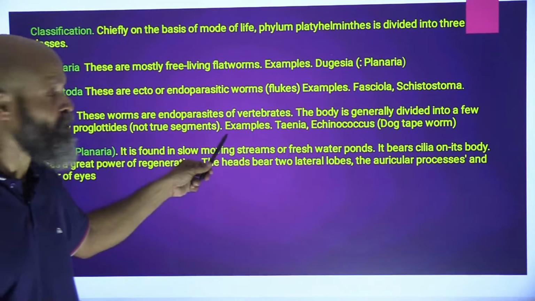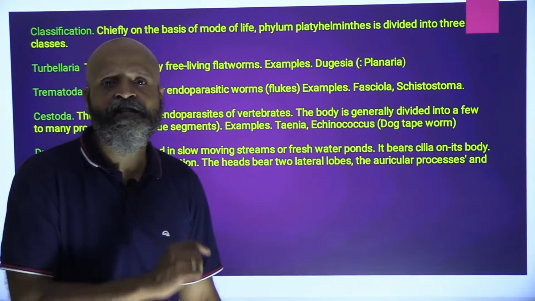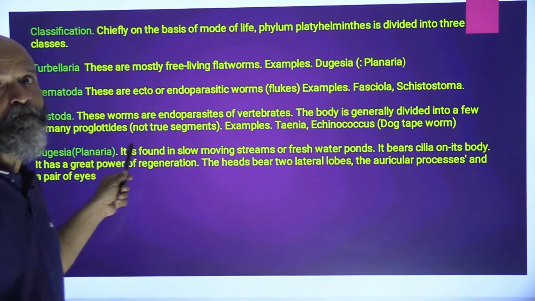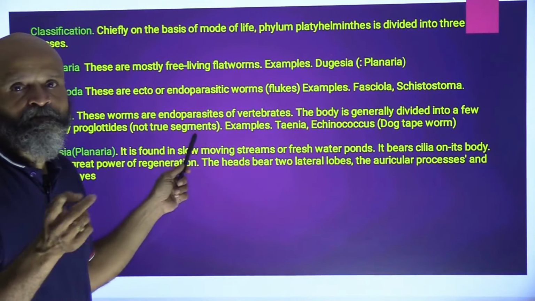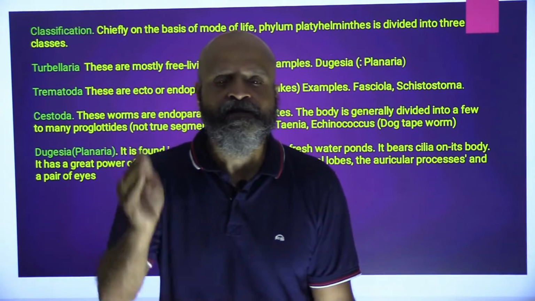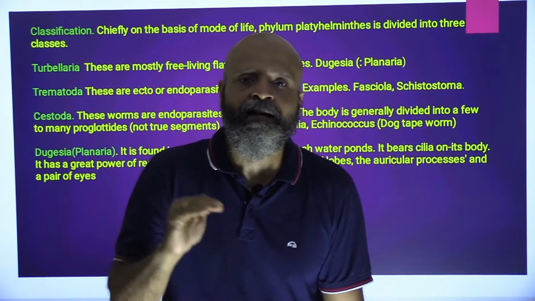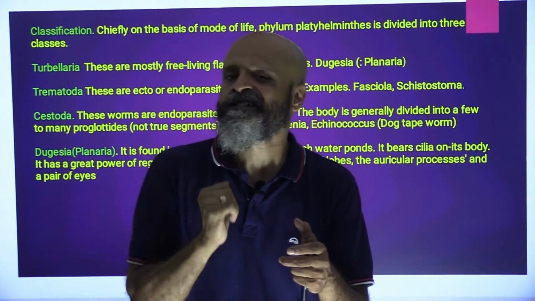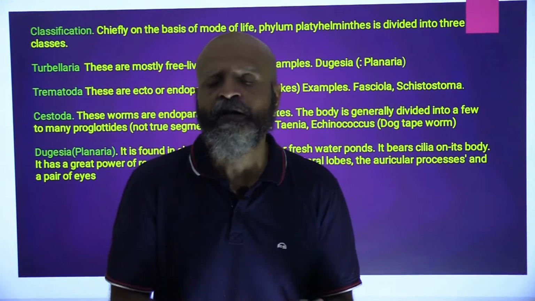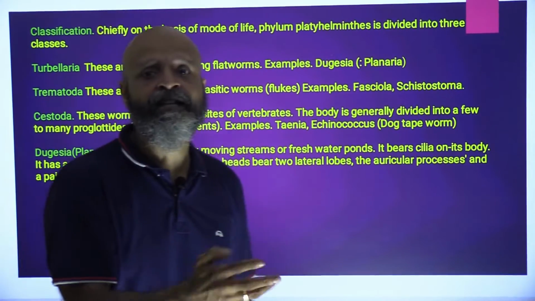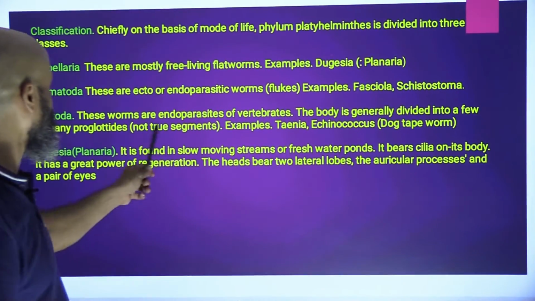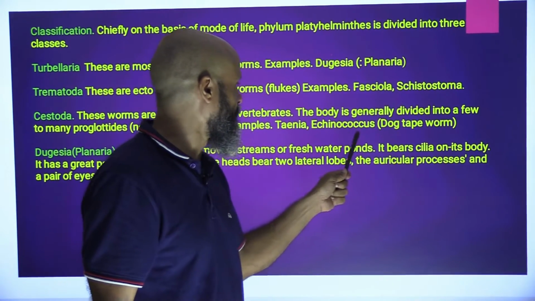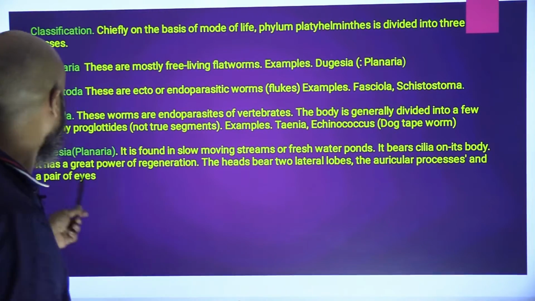Cestoda, these worms are endoparasites of vertebrates. The body is generally divided into too many proglottids. Externally you might see that the body is divided into a lot of segments, but internally it is not. So proglottids are just external segments, not true segments. Internally the body is not divided into as many segments as it appears to be on the outside. So we have Taenia, Echinococcus, dog tapeworm. It is found in dogs.